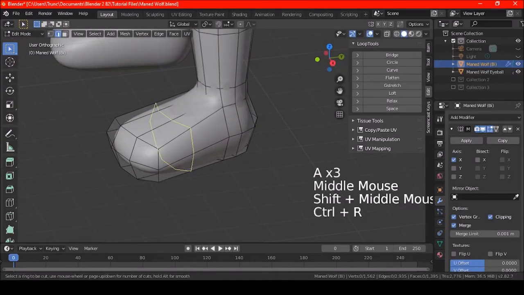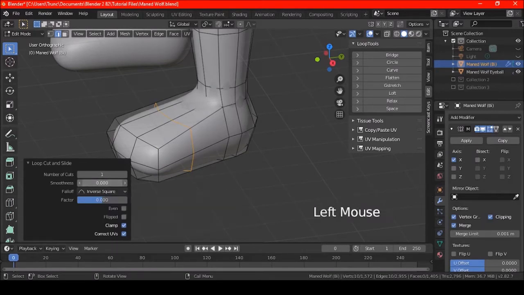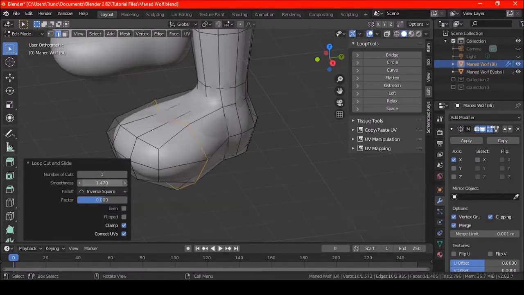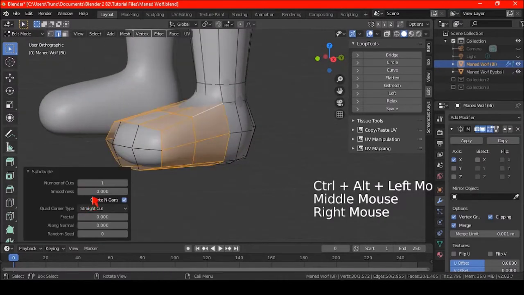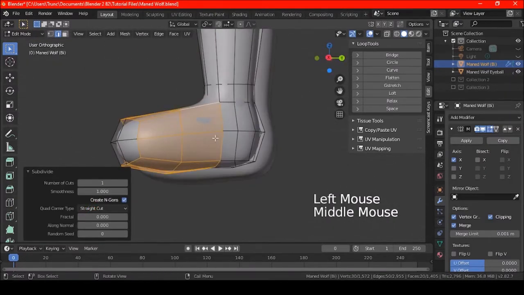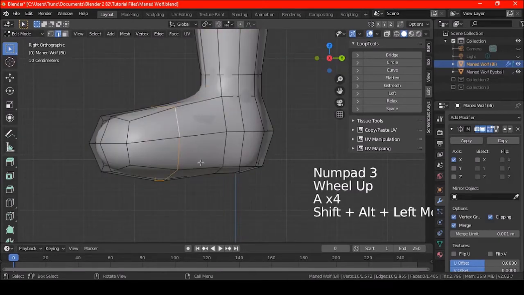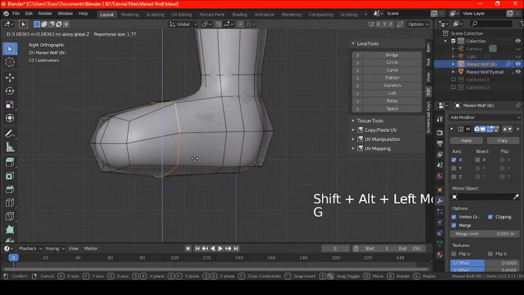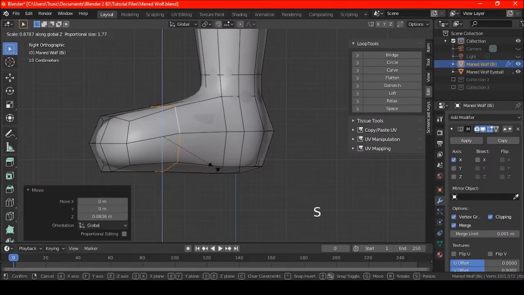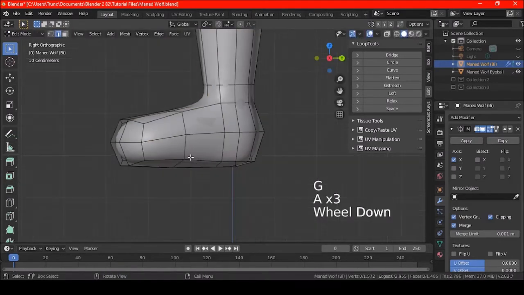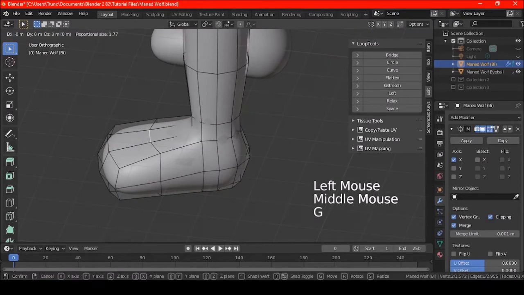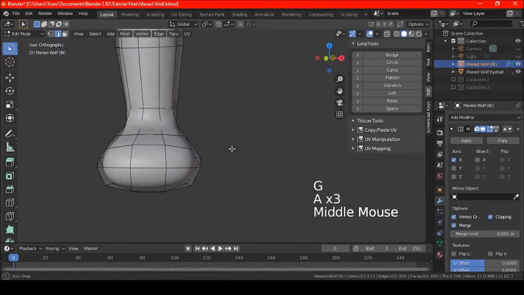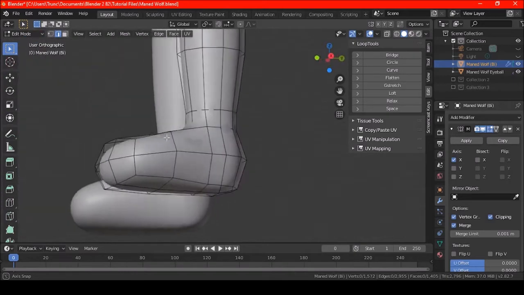Okay, and now I can put this loop back. I don't want that. What I can do instead is Control Alt and then click on this and then subdivide and see if I can get that job. Yep, that's what I want. Except I don't want it like that, I want it like this. Well, I want to make it a little flatter. Okay, so I think that's good to go.